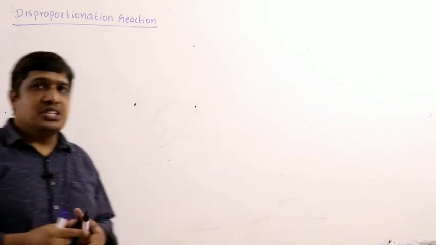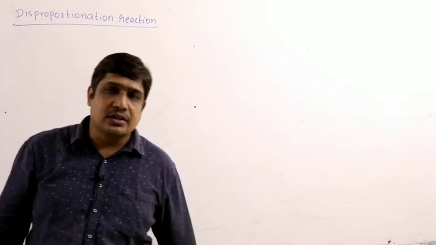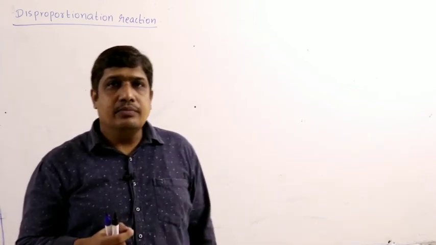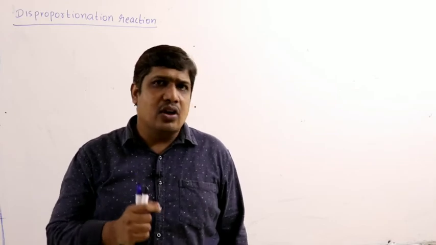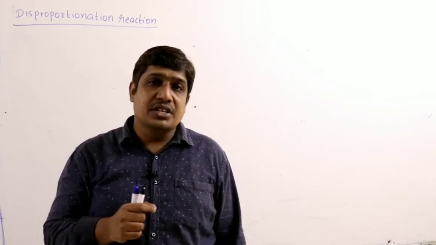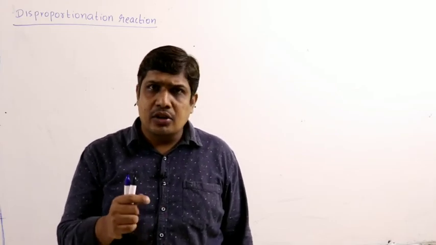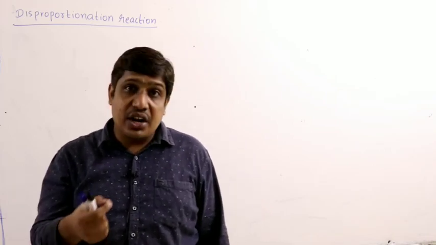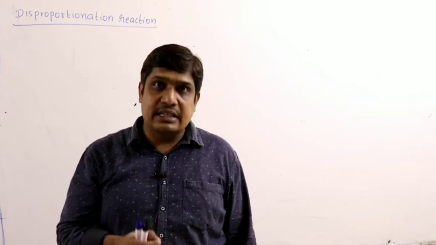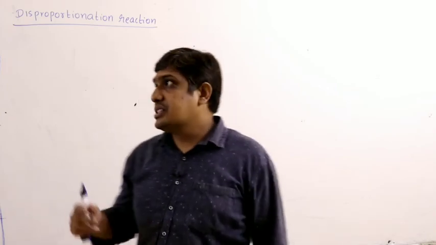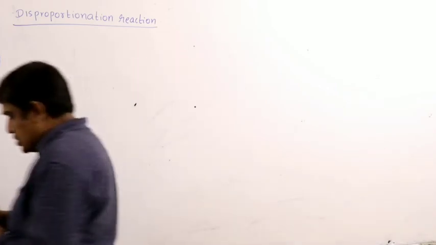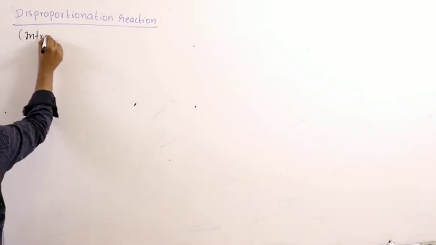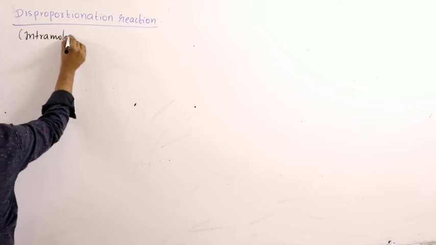What is a disproportionation reaction? How do you identify this? If I take an atom in a particular oxidation state in a molecule or ion, and it has to undergo both oxidation and reduction simultaneously, such reactions we call disproportionation reactions. They are also known as intramolecular redox reactions.